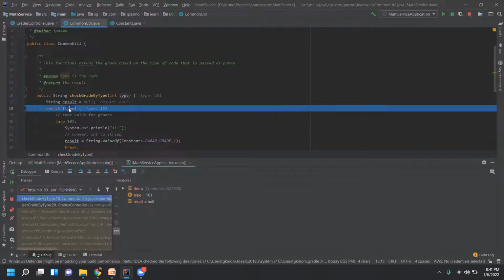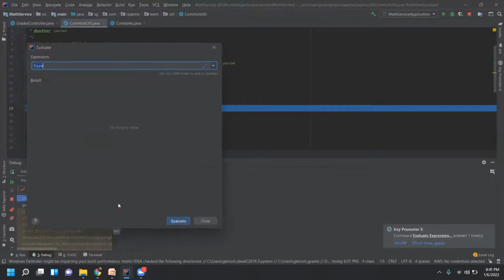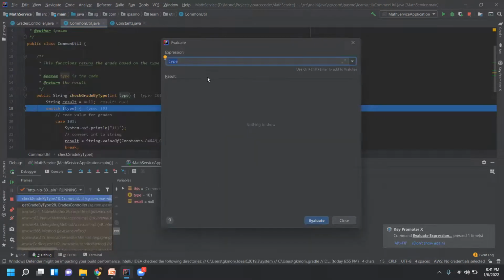Or you just select it, right click, and then evaluate expression. This one also you can do. So this is the window. Just type whatever variable you have and click on evaluate. It shows the value that it is holding.